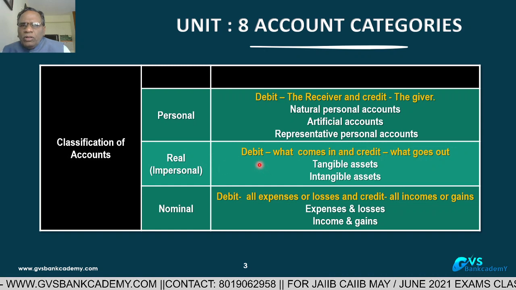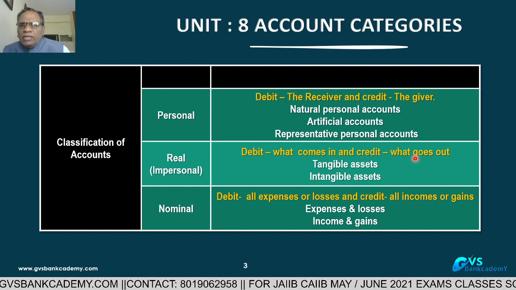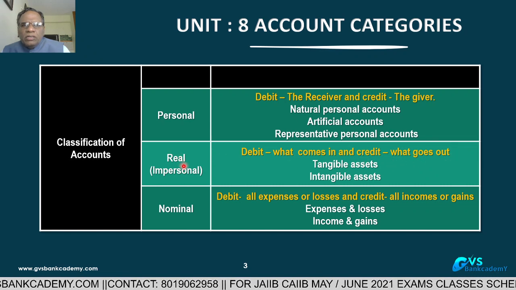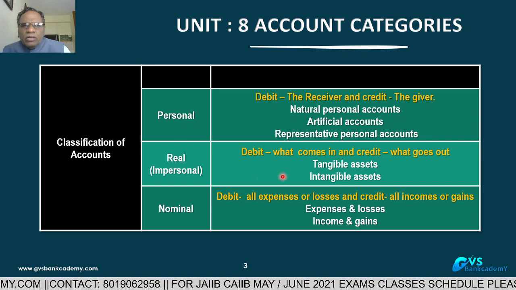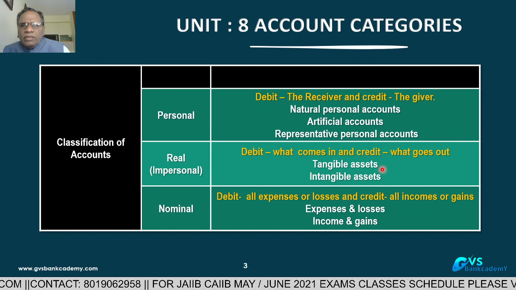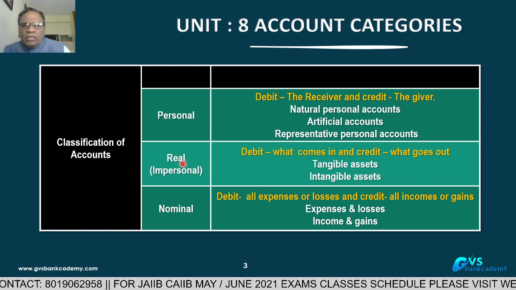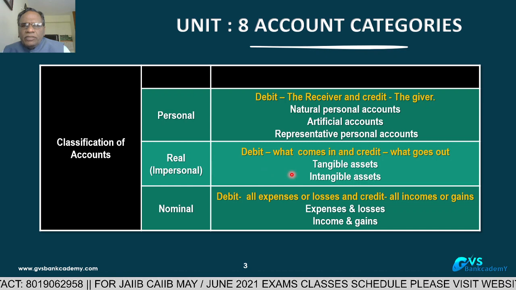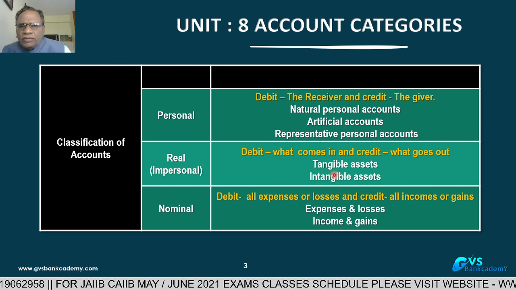This is the rule: debit what comes in and credit what goes out. That is the golden rule under real accounts. All real accounts are in debit balances only. All the real accounts appear in the balance sheet asset side only.